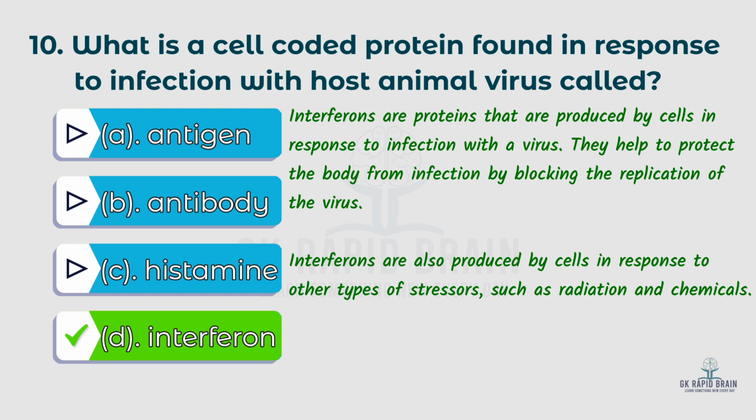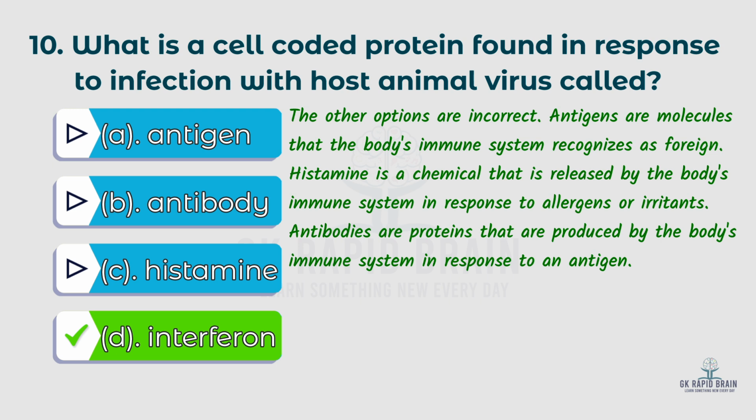They help to protect the body from infection by blocking the replication of the virus. Interferons are also produced by cells in response to other types of stressors such as radiation and chemicals. The other options are incorrect.